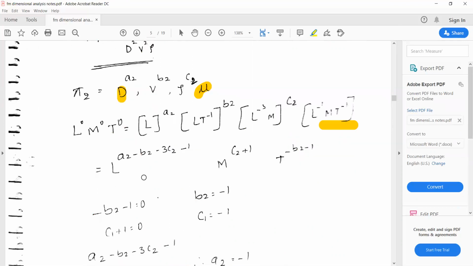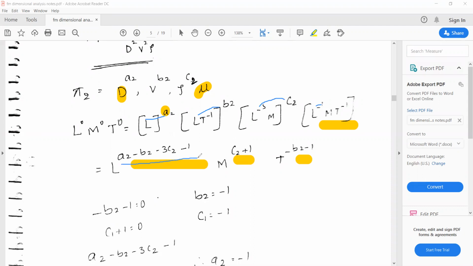In the same way now, keep the powers of L one side, keep the powers of M one side, keep the powers of T one more side. So if you take L, there is L to the power of a2, plus L to the power of b2, minus L to the power of 3c2, minus 1.